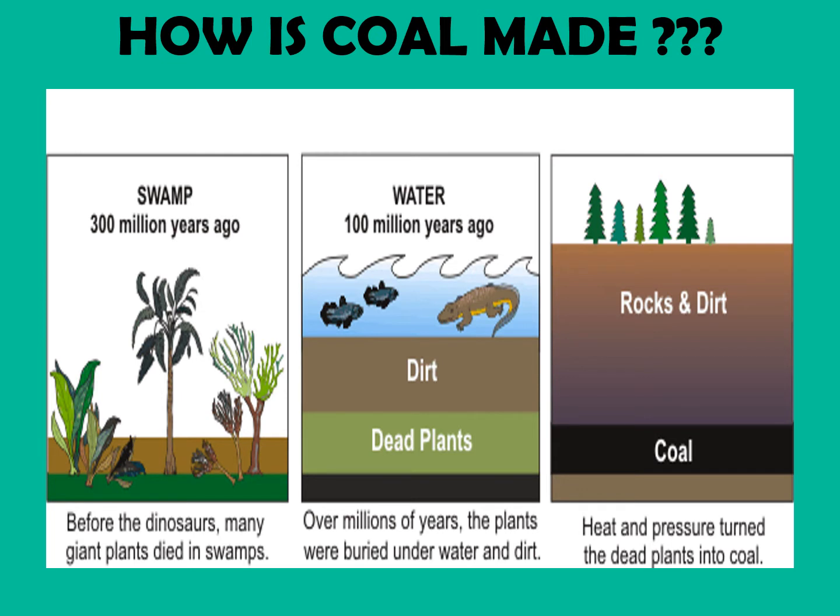So coal is actually made differently than natural gas and oil. Coal is made in swamps from plant materials. So coal is plants. Okay, so that is where we get our primary source from. Long ago, plants in these swampy areas where there's lots of vegetation died, got compressed, put under a lot of pressure and heat, and therefore turned into coal.